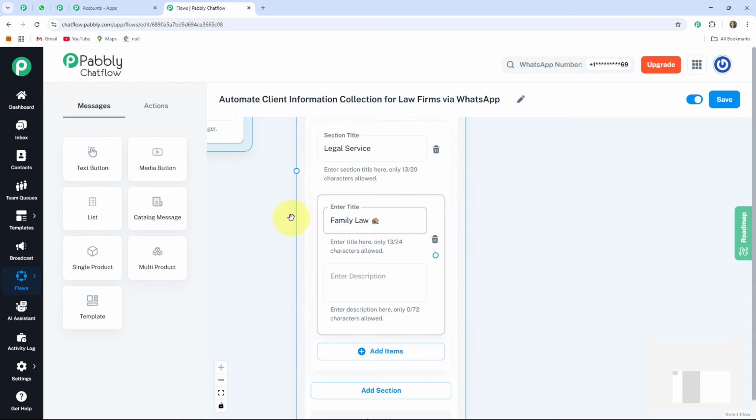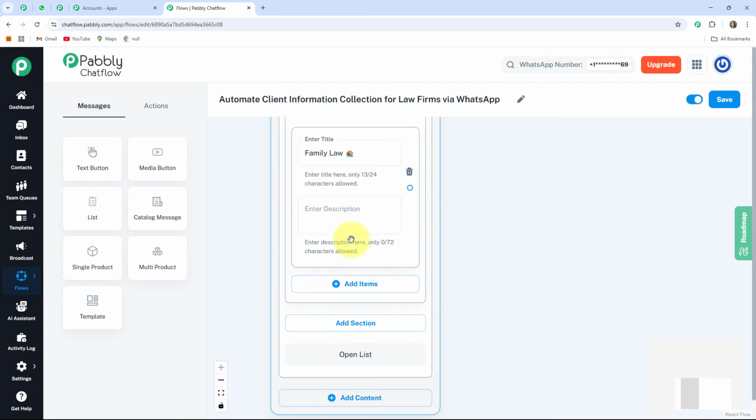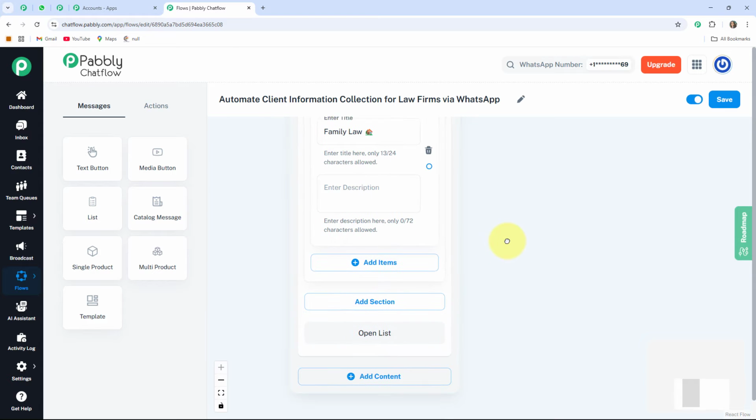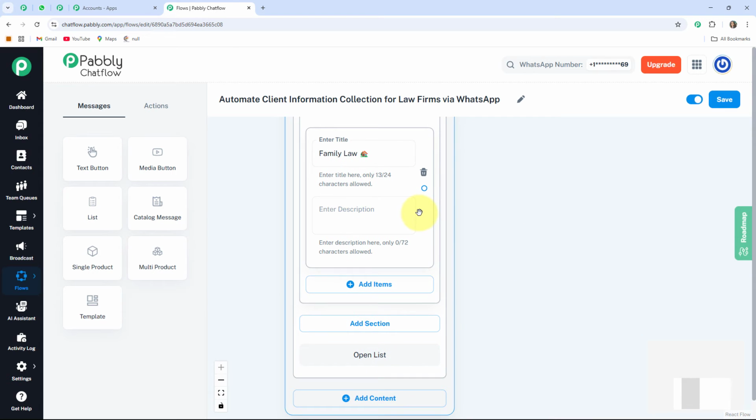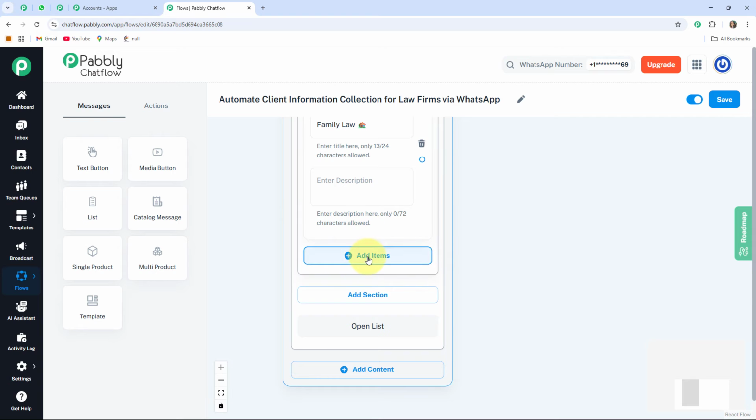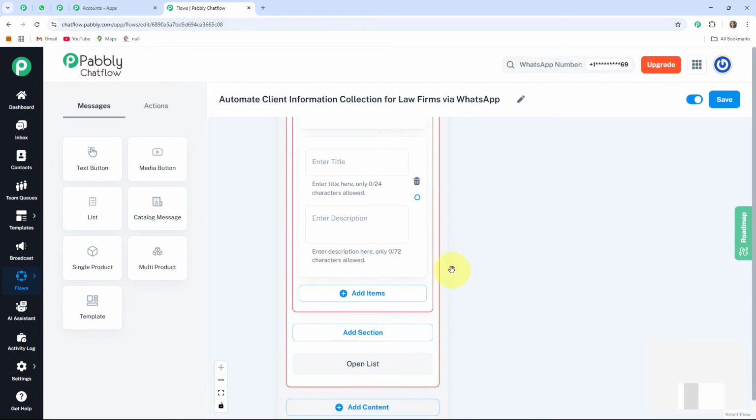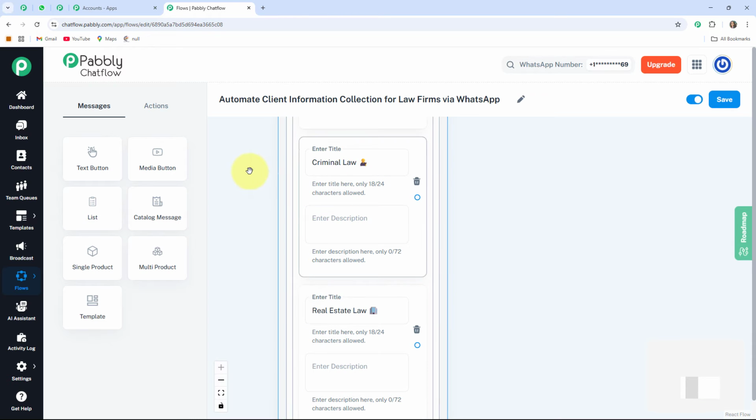The first title I write as family law. After that I don't want to write any description, so I am leaving this blank. Then I am going to add two more legal services. For that I am again clicking on this plus add items button. The process of adding items into the list would be the same. Here I added criminal law and real estate law.